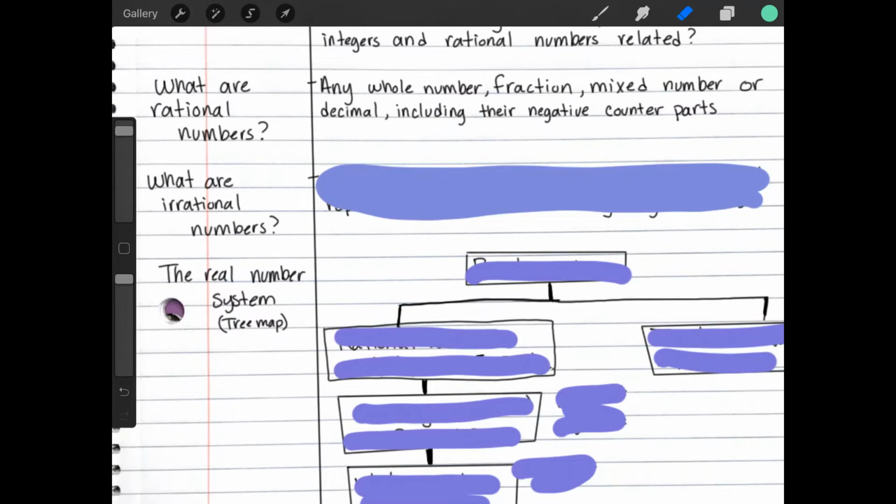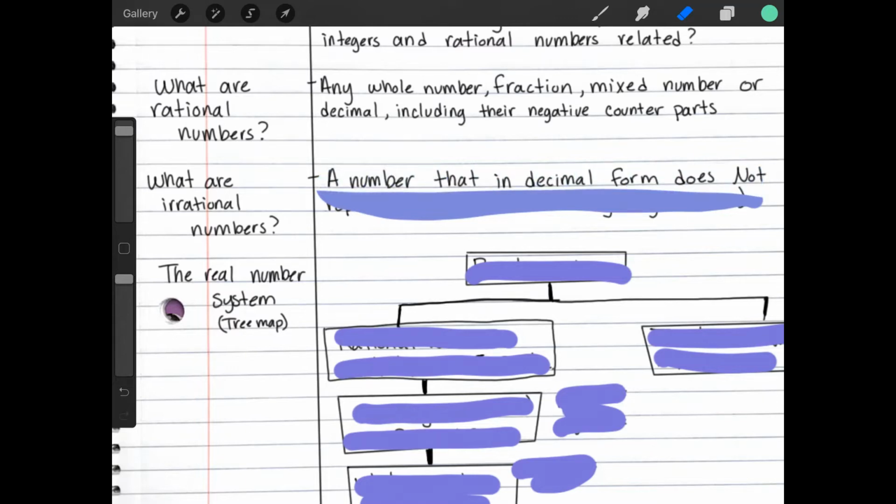That's any number, any whole number, fraction, mixed number, or decimal, including their negative counterparts. Okay. What is irrational number? Let's see what that is. It's a number that in decimal form does not repeat or end. So it goes on forever. It goes on. It's a very long number.